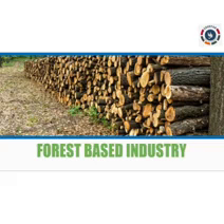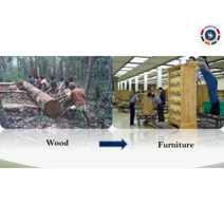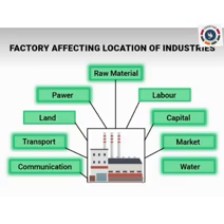And the third topic is forest-based industries. They use forest products as their raw material. For example, shipbuilding industries use teak as a raw material, and paper is made out of pulp. Okay, these are forest-based industries.